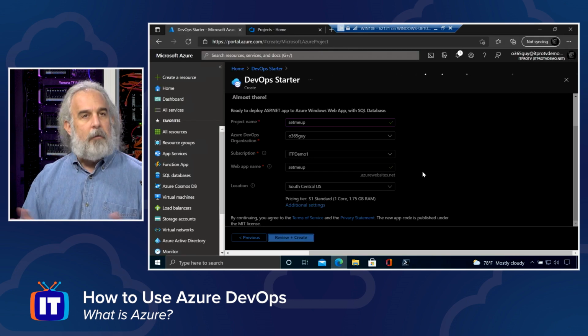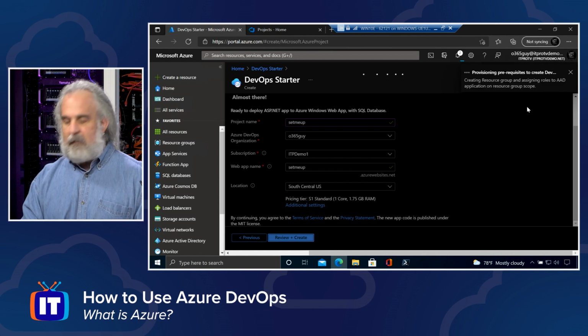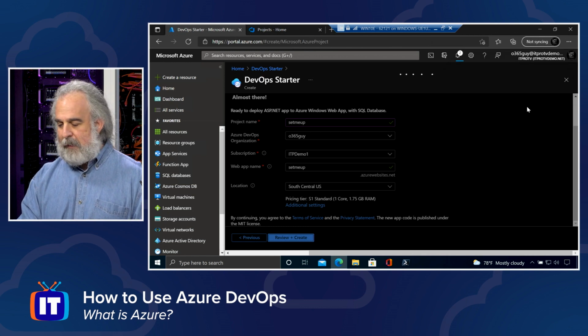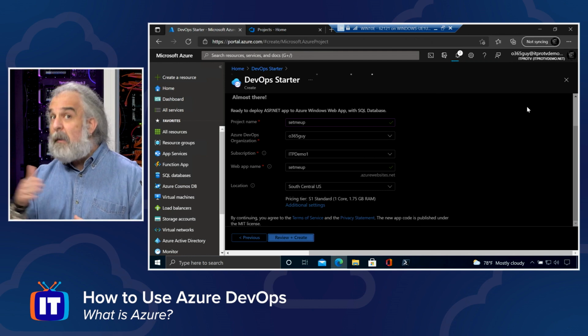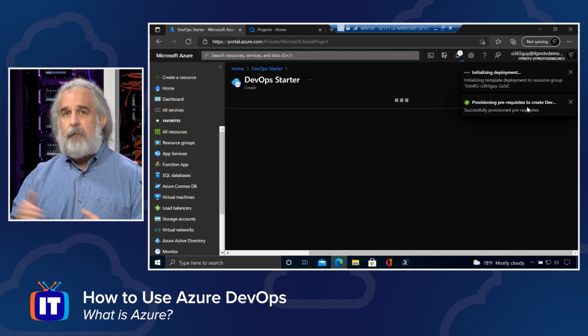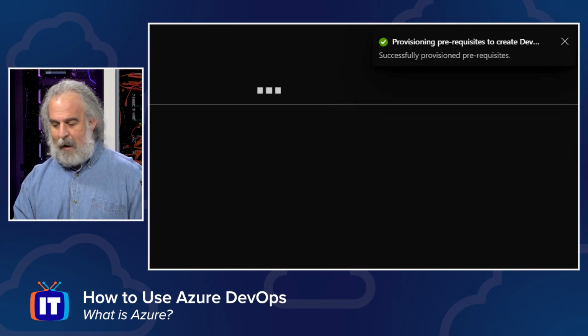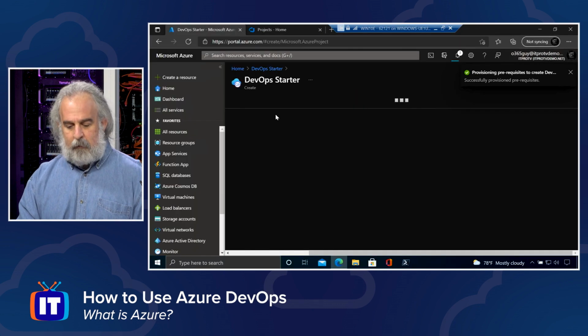We'll let that go off, do its thing, and eventually we'll stand up a DevOps starter instance. It's going to take too long for us to wait around for, but you at least get the idea behind what will be done. And over time, then about 10 to 15 minutes once everything spins up, could be a little less, a little more, depending on the choices you made, we'll be able to get going. You'll see the initial provisioning of the prerequisites seems to have gone well, and now we're actually into our deployment. All right, so we're going to let this just do its thing. We're not going to worry about waiting around for it.